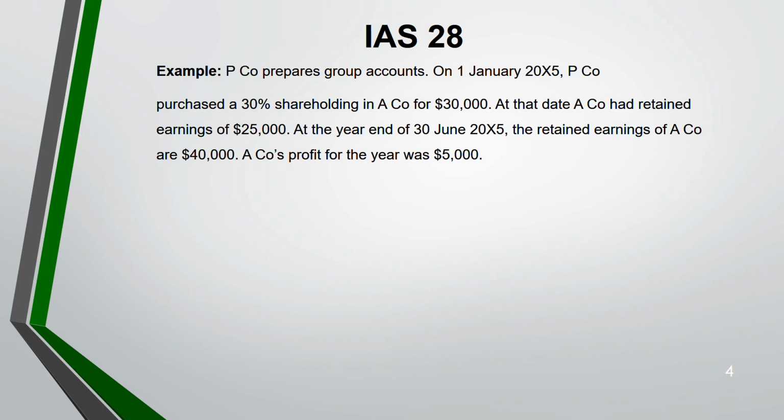So, you have to say how much your retained earnings increased, and you have to take 30% of that. So, A's profit for the year was 5,000. How did they get 5,000? They have given A company's profit.